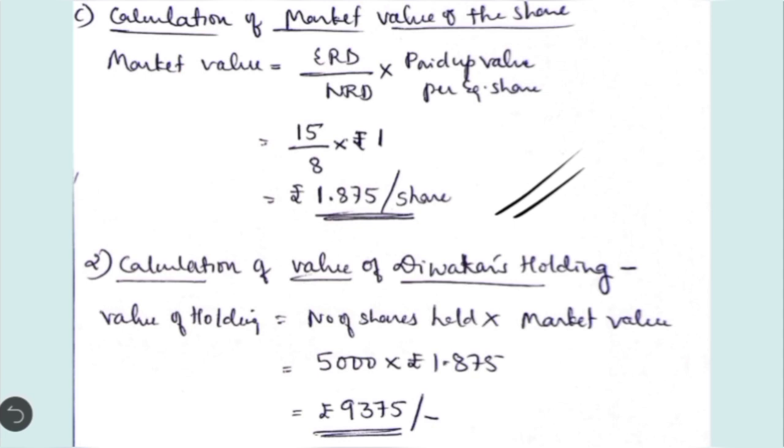Now based on this, we have to calculate the value of holding these 5,000 shares in Hindustan Limited. So what is the formula we are going to use here? Value of holding is equal to number of shares held by him into market value. What is the number of shares he is holding? 5,000 into 1.875, which comes to 9,375. Okay, so this is how we have to calculate the shareholding based on market value.